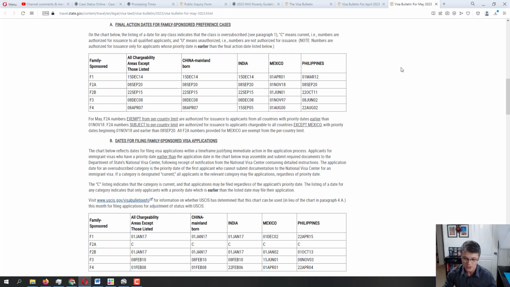If you're looking at the Visa Bulletin every single month, for most people, it's just one category. You're looking at, okay, I have a brother waiting, so I'm just looking at F4 and I ignore everything else for the most part, right? But if you're doing it every month, you become pretty familiar with it. You become pretty comfortable with understanding these dates. And once you see them change, you understand whether it's a good change or bad change. But if I am going too fast, again, don't hesitate to just post your question in the comments below and I will be happy to address them in one of my videos.